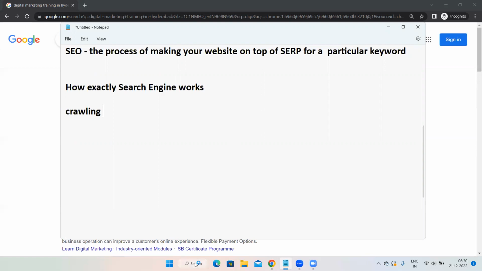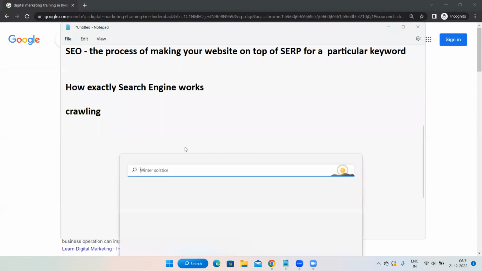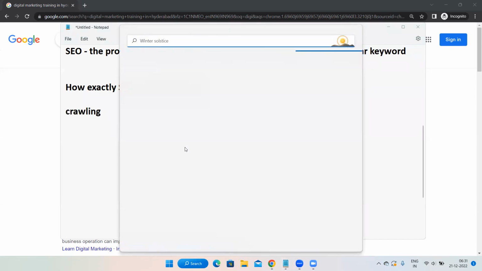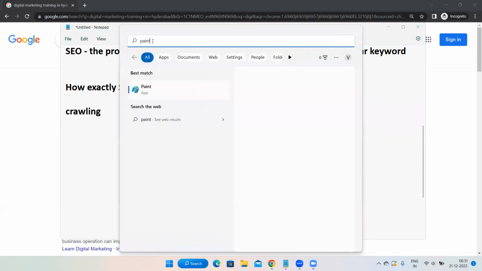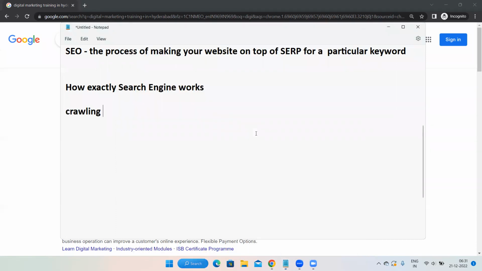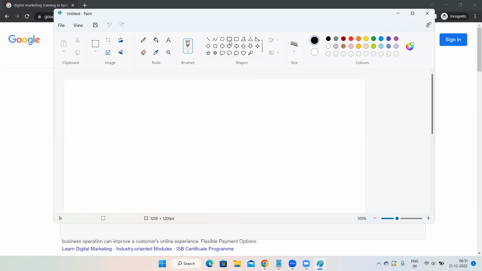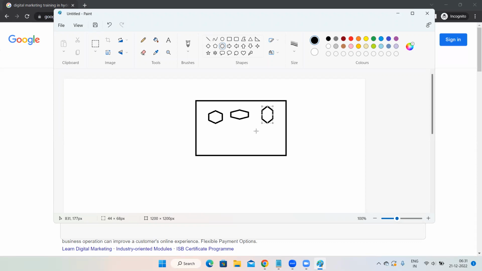Now, where all our websites are present, Ravi? Can you tell where all our websites are present, irrespective of the extension which we have learned in website designing? Your server. Yes, all our websites are present in the server. Now, what Google does, or any search engine, is they will enter into each and every website. No matter how small the website is or how large the website is, Google enters into each and every website present in this world. If there are some thousands of crores of websites, Google will enter into all those websites.